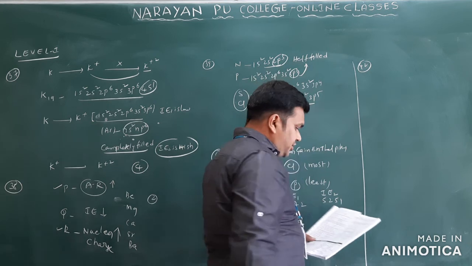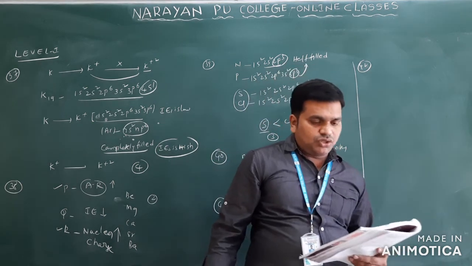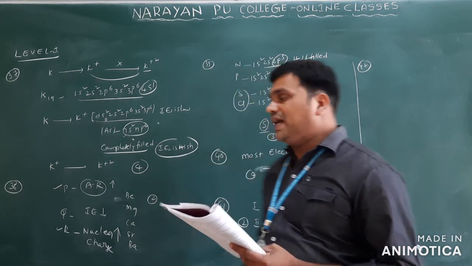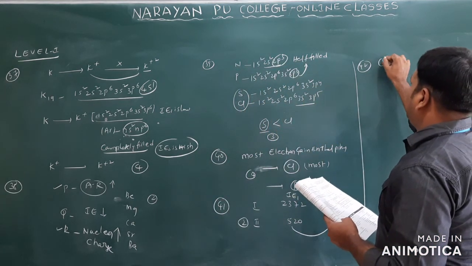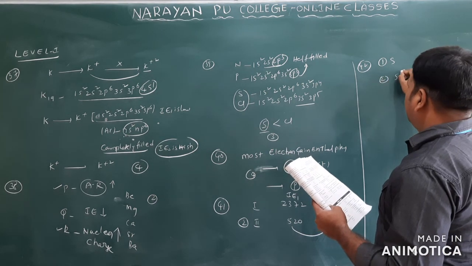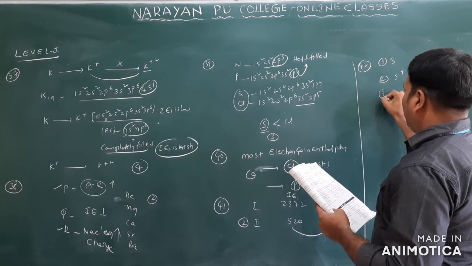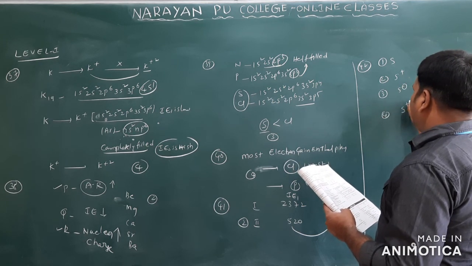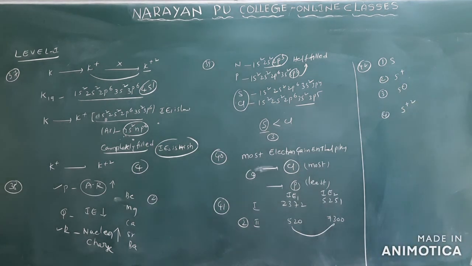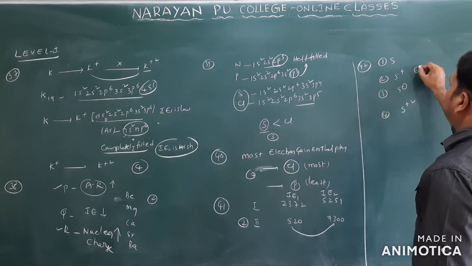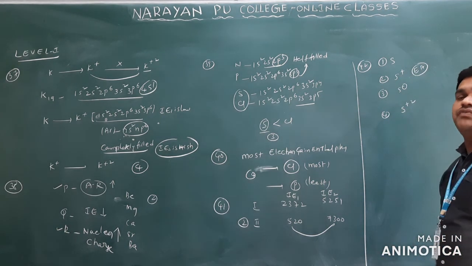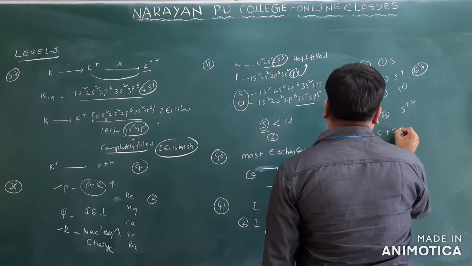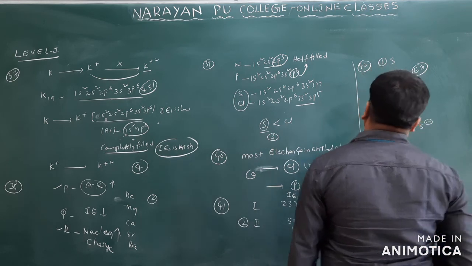Now we see question number 42. In which case will electron addition be easier? For which species will the electron be added easily? The first one given is sulfur, the second is S plus, the third is S minus, and the fourth is S plus 2. Addition of an electron comes under electron affinity only. If you add one electron to sulfur, it is converted into S minus.